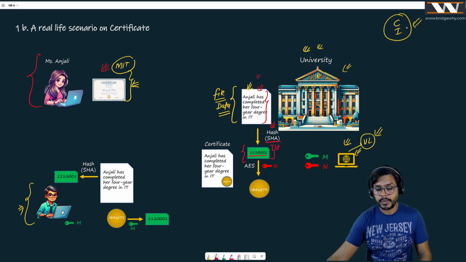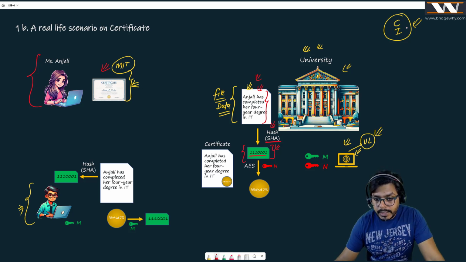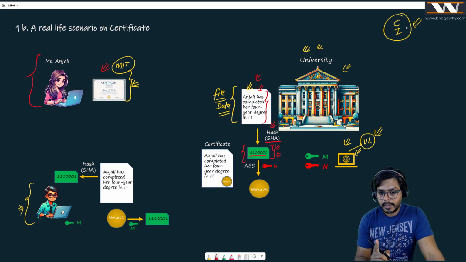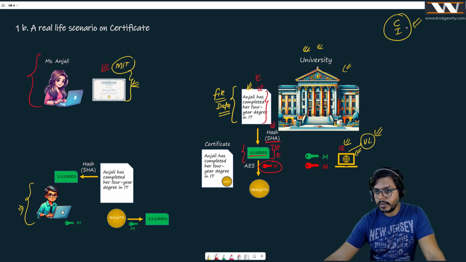But the university's computer didn't stop at this place. And what is it doing? This computer is again taking this thumbprint, and only this thumbprint, only this number, and it is encrypting this number with its own private key. So this number is going to have two keys. We are talking about RSA, or we are talking about asymmetric key infrastructure. So this number is taken by this computer and this computer is encrypting it with its own private key.